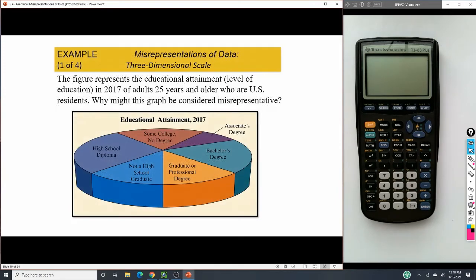Three-dimensional: we try to avoid three-dimensional graphs. Yes, they look pretty, they look cool, but they are misleading. When we look at this, it's hard to tell the size of those and which ones they are.